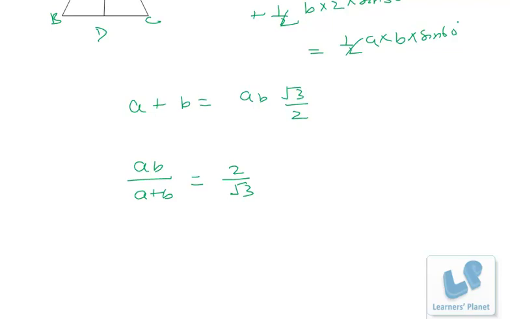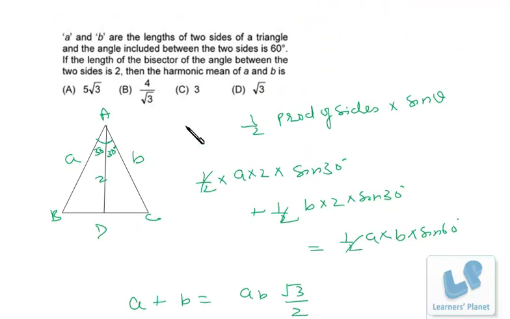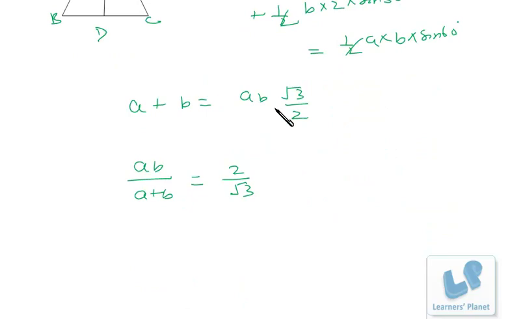Now what is the harmonic mean between A and B? That's 2AB by A plus B. So we get AB by A plus B. So what is 2AB by A plus B? That's 4 by root 3. So the harmonic mean between A and B is 4 by root 3. I hope you are clear.